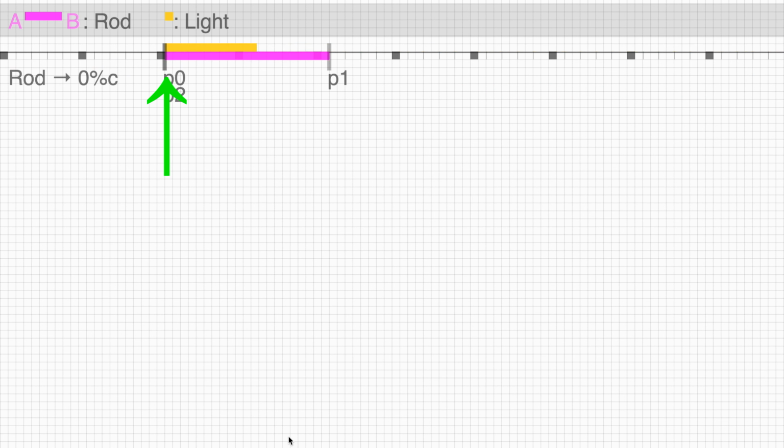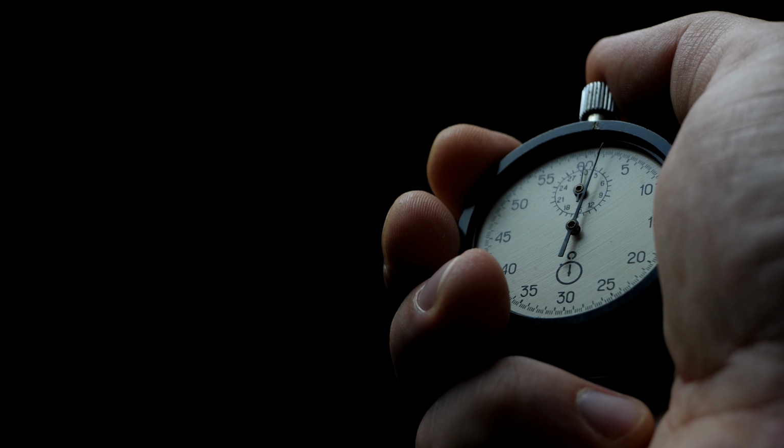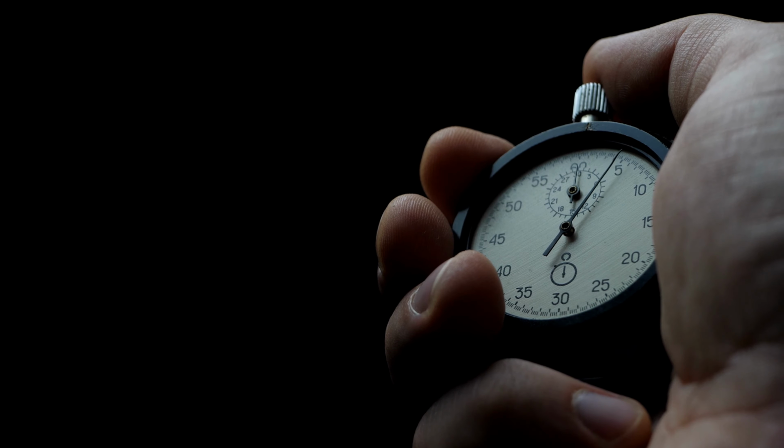So the light comes out from A, is reflected at B, and goes back towards A. So for clarity, I'm marking these as points 0, 1, and 2. When the rod is stationary, the time for light to travel from one end to the other is the same in both directions. Einstein points out that if the rod is moving, the timing won't be the same in both directions. He uses this as a reason to reject synchronism, to reject absolute rest, and introduce new concepts such as time dilation and length contraction.